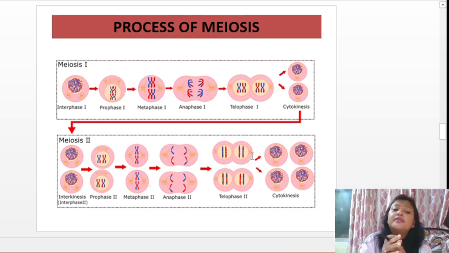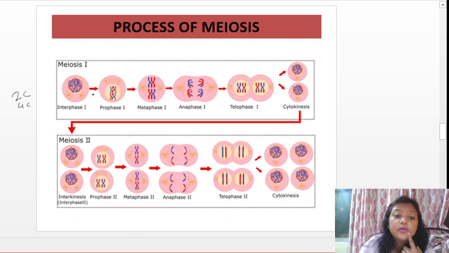So what happens in meiosis? Meiosis is similar to mitosis, but there are some basic differences. In the prophase stage, when interphase enters prophase, you can see the chromosomes again becoming condensed, and spindle fibers occurring in prophase. Basically there are 2 chromosomes and 4 chromatids.